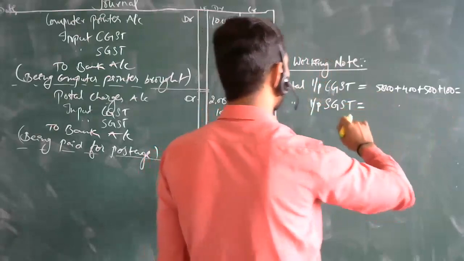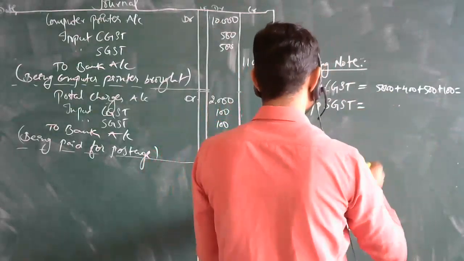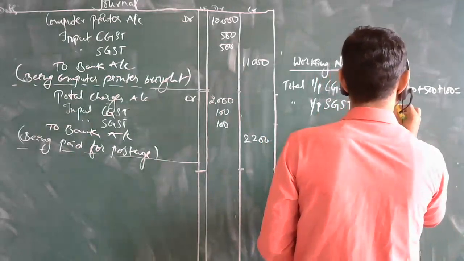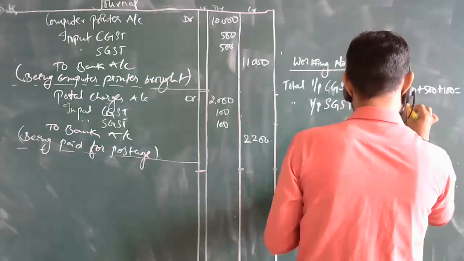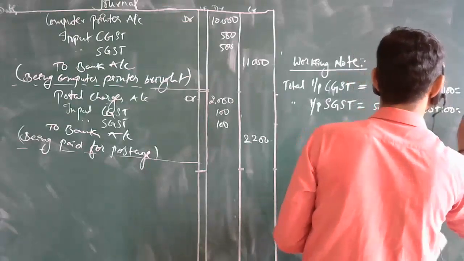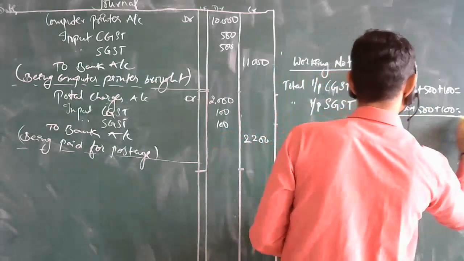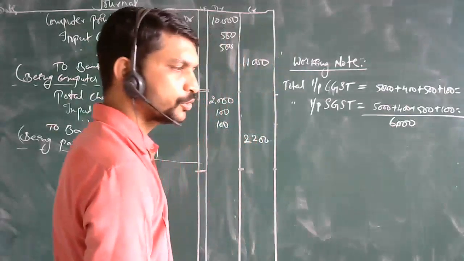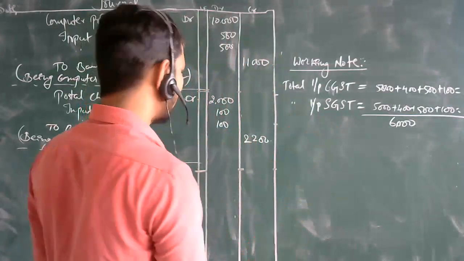Are you able to see this till the end, till 100? Okay, fine. Then come to the state one. State also same, 5000 plus 400 plus 500 plus 100. So the total of both will be 6000 only. Yes, correct. 5000, 5500 and this 500, 6000 will be the total. Both answers are one and the same.